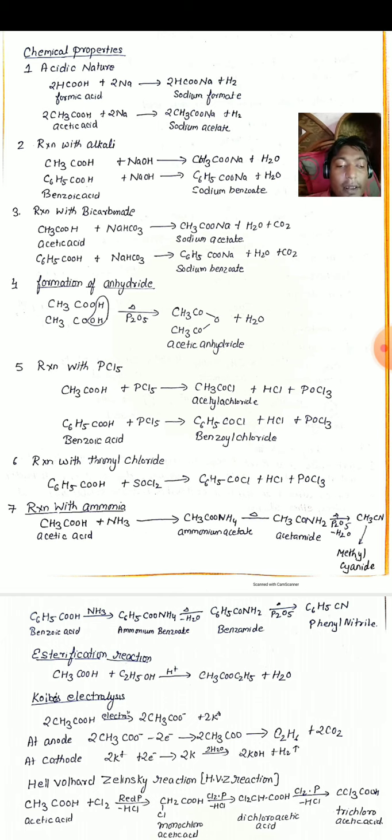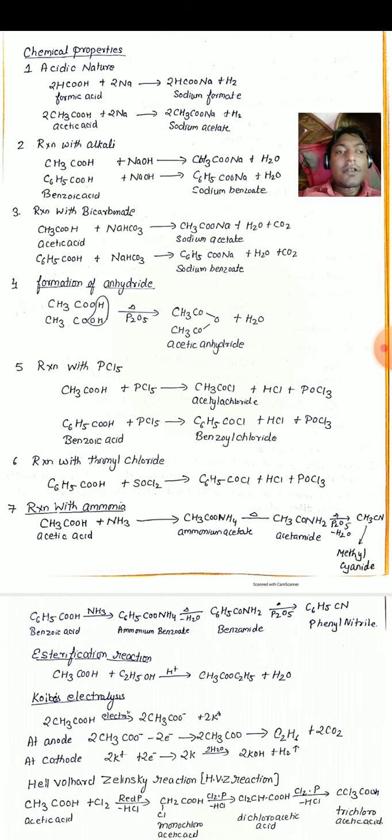Another example is whenever benzoic acid, that is C6H5COOH, is reacted with ammonia gas, it forms ammonium benzoate, that is C6H5COONH4, which on further heating removes a water molecule, forms benzamide, that is C6H5CONH2, which on further heating forms phenyl cyanide, that is C6H5CN.